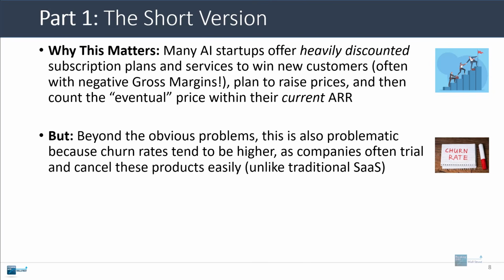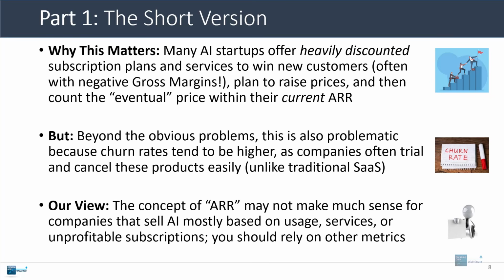Beyond the obvious problems, which is that the customer could cancel before then, it's also problematic because churn rates in the AI space tend to be higher. Companies are often trialing and canceling these products quite easily, so it's quite unlike traditional enterprise software where, because of the deeper integrations that are required and the fact that in a lot of cases there aren't nearly as many companies operating in this space, it's just harder to switch out. It's more deeply integrated. And so for those reasons, this creates some major issues. The bottom line is that we think the concept of ARR may not actually make much sense for companies that mostly sell AI based on usage, services, or unprofitable subscriptions. So you should rely on other metrics.